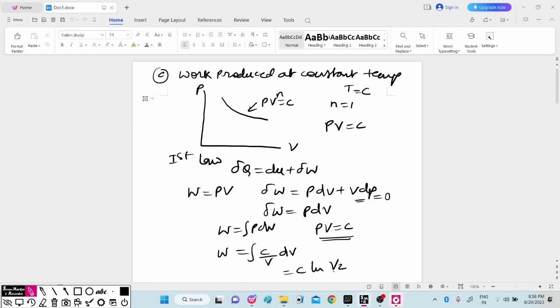Since C is PV, we can write it as P1 V1 natural log of V2 by V1.